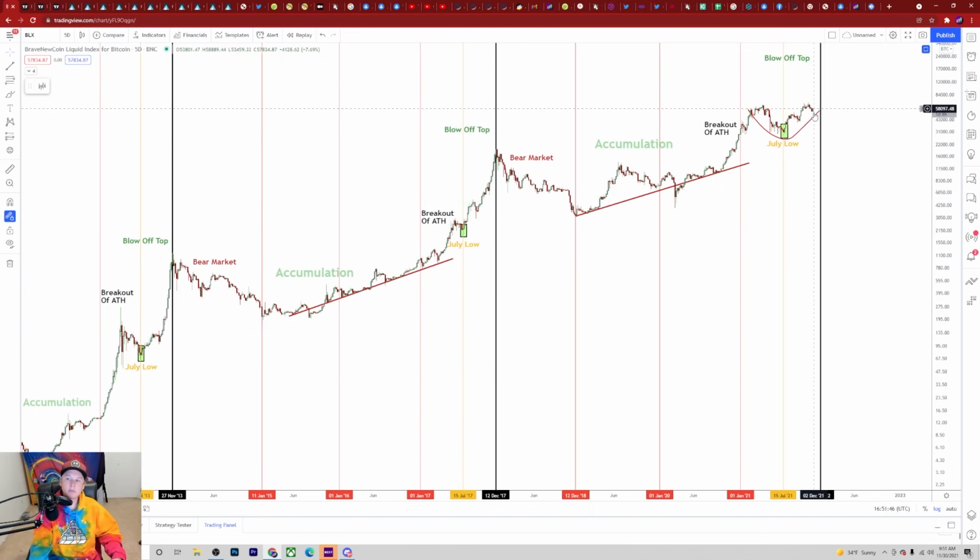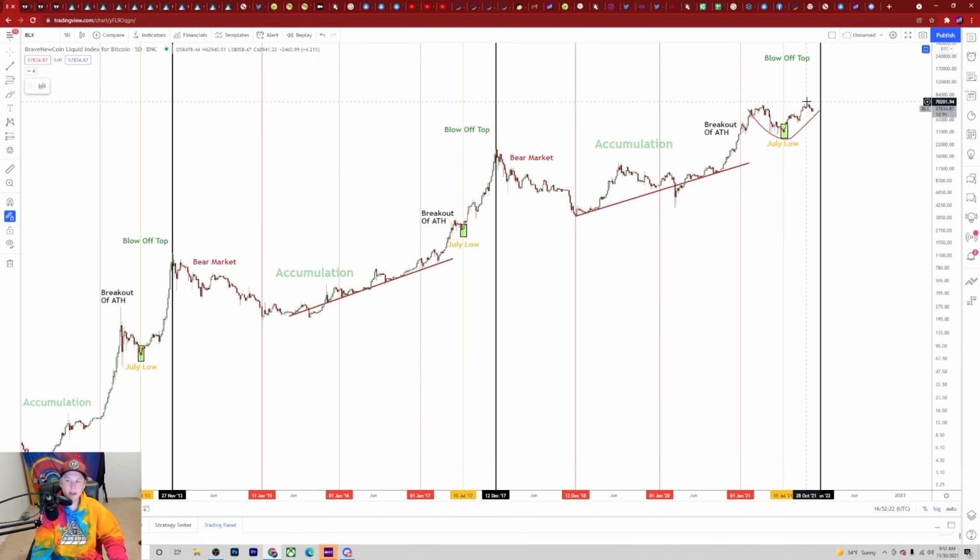And I don't have a problem being wrong about the exact end of the year playing out as our 100% cycle top. I have no problem ignoring that if the price action doesn't reflect that. If we're at this point where we're breaking out and we're making moves like that, I want to see a big move to the upside, right? I want to see something like this, where we get a big parabolic move. That's what I'm looking for to sell into. I'm not looking to sell into anything 100% based off of a time frame, especially because we haven't even got to the point where we're in a parabolic type move, right?